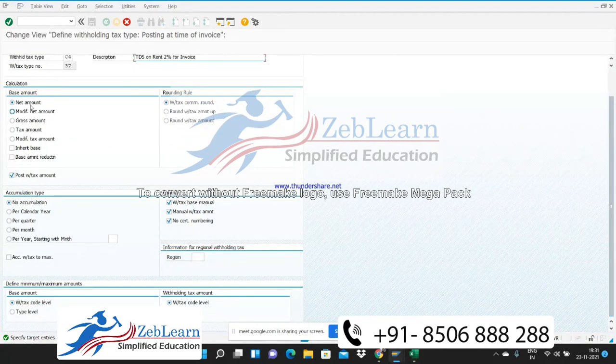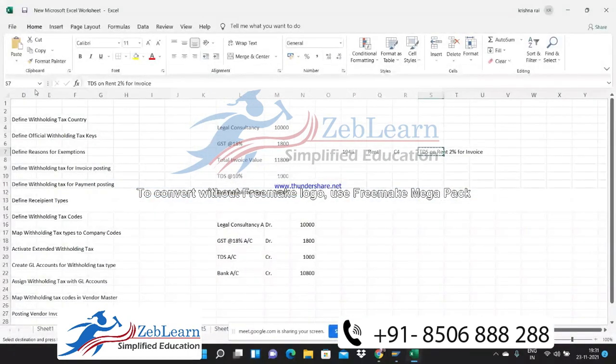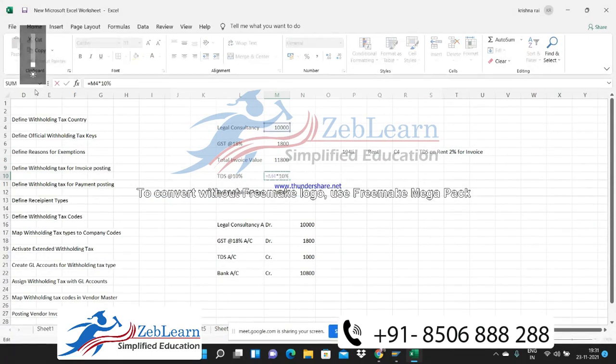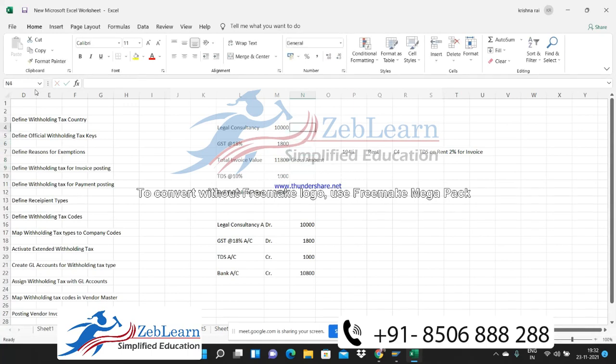Now for calculation, the base amount. The system is asking what is the base amount on which you are going to calculate the TDS. As we have discussed, the scenario is that we calculate the TDS on the net of tax amount. It is not the gross amount. Gross amount is this, and this would be the net amount.